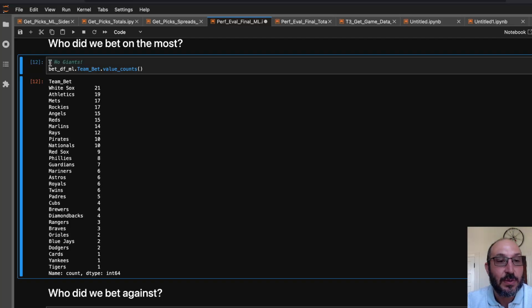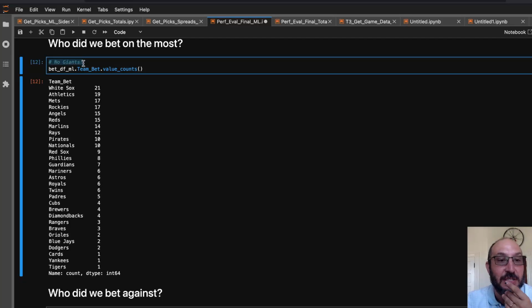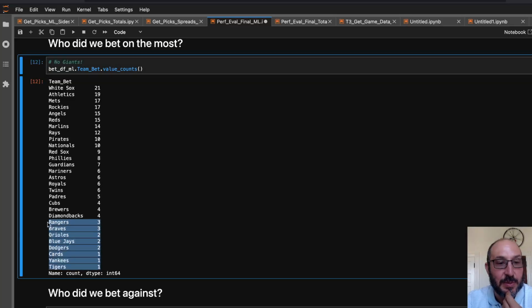Only one team we never bet on was the San Francisco Giants, which is kind of funny because I live in the Bay Area. But not once did the model choose to bet on the Giants. And you see the teams at the bottom here, the teams we bet on the least. Some strong teams like the Yankees and the Dodgers and the Orioles were very rare to bet on. The Braves also. So a lot of the teams that were highly rated going into the season did not get bet on a lot.